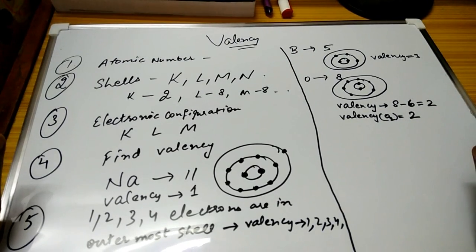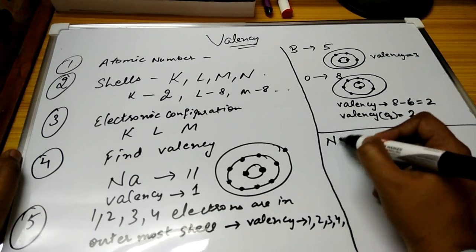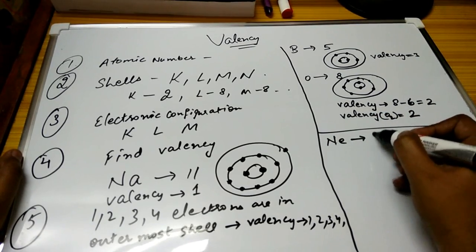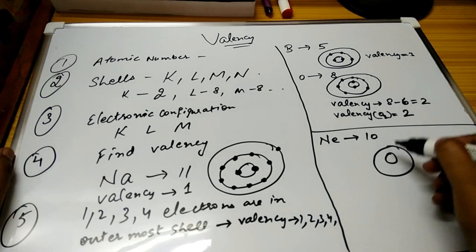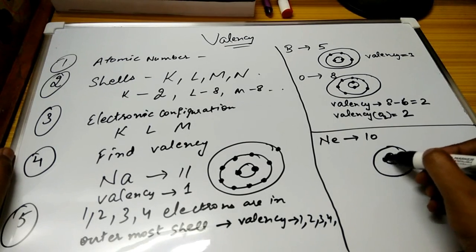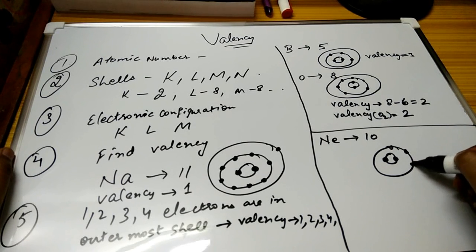Now understood? Similarly, you can take many examples. I am going to give you some other examples of inert and noble gases also. For that, we take the example of neon. For neon, the atomic number is 10. Now we start filling. In the K shell, 2 electrons are devoted, and the remaining are 8.